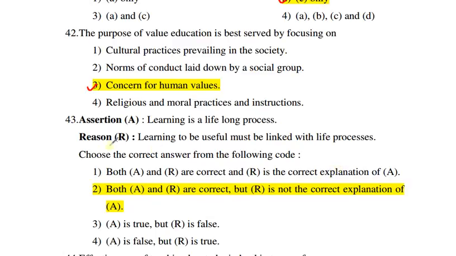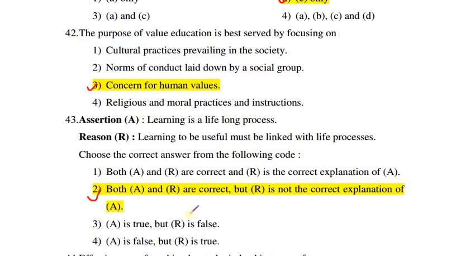Question number 43. Assertion is given that learning is a lifelong process, and the reason is learning, to be useful, must be linked with life processes. So the correct answer is 2. Both A and R are correct, but R is not the correct explanation of A.